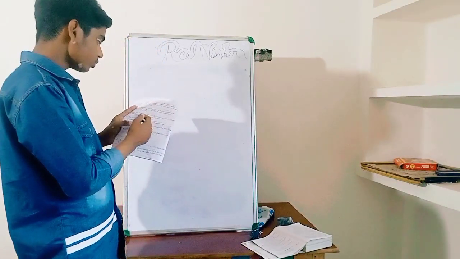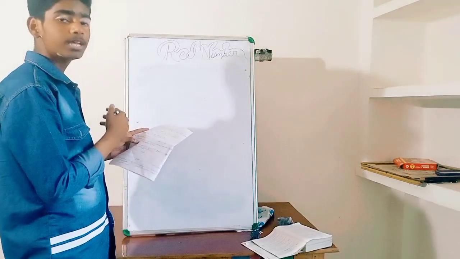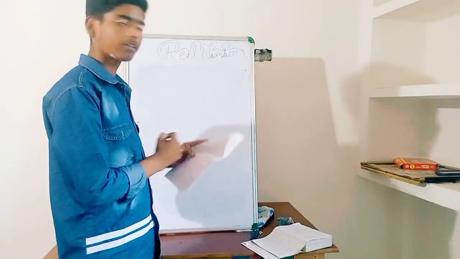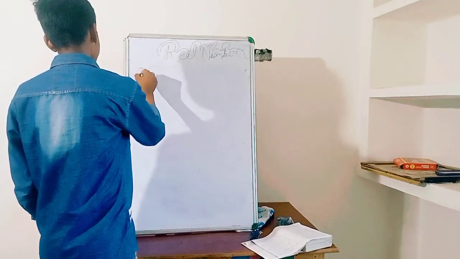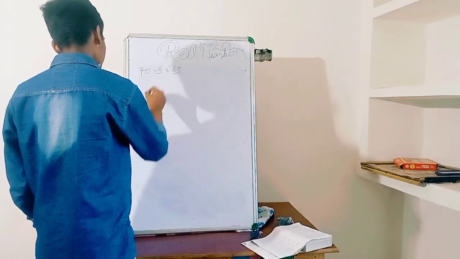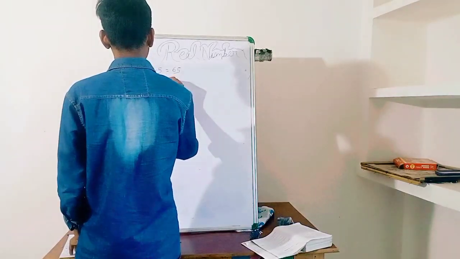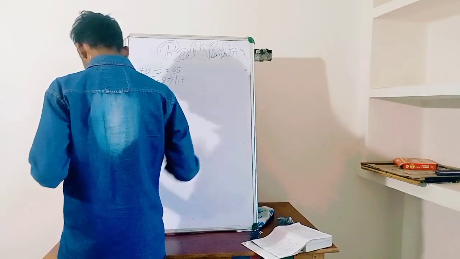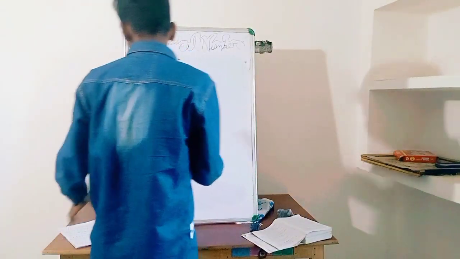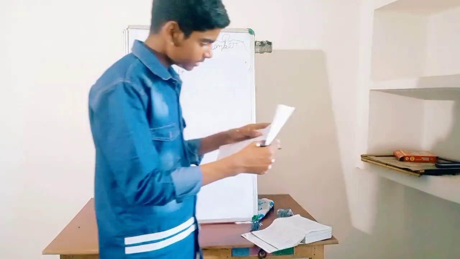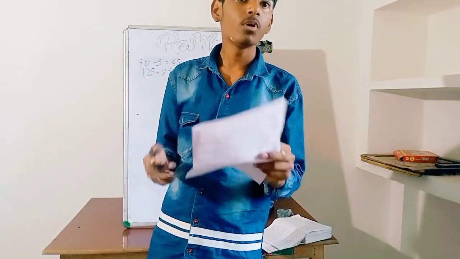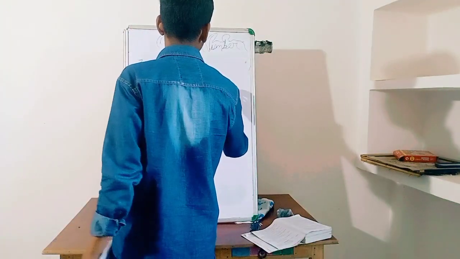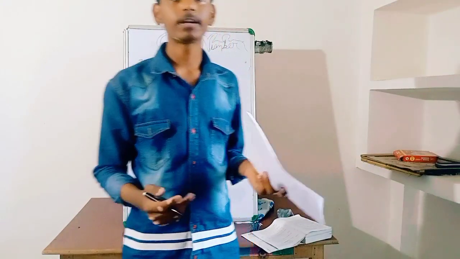Here the remainders are 5 and 8. We could find the largest number that divides 70 and 125, but here it is asked that dividing 70 leaves remainder 5 and dividing 125 leaves remainder 8. So what do we do? We subtract 5 from 70 and 8 from 125. 70 minus 5 equal to 65, and 125 minus 8 equal to 117. What is asked? The largest number, so we will find the HCF. Now we have to do the prime factorization. So 65 is 5 into 13 into 1. Now we have to find the prime factorization of 117.